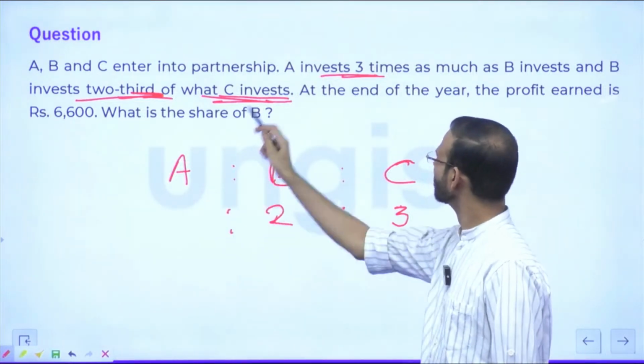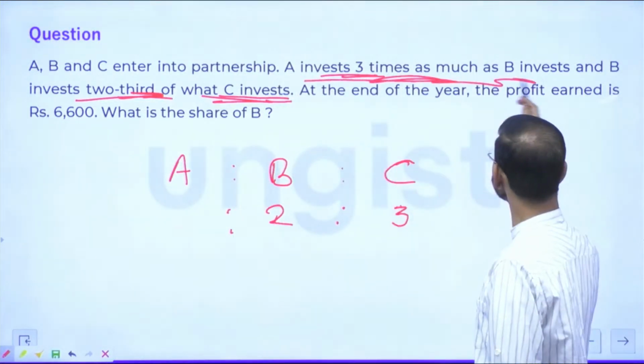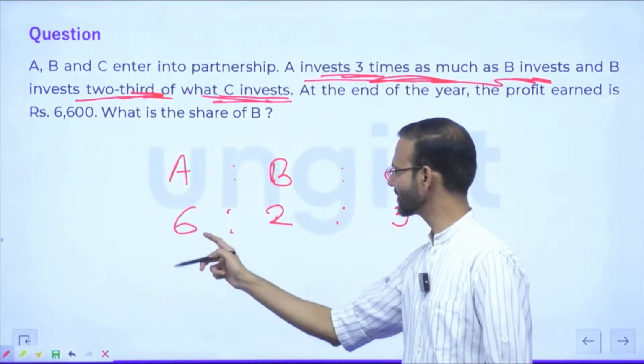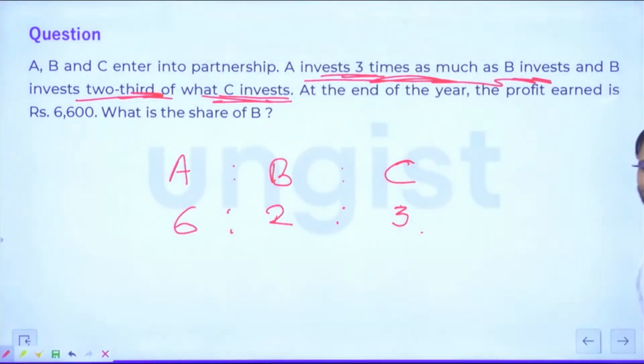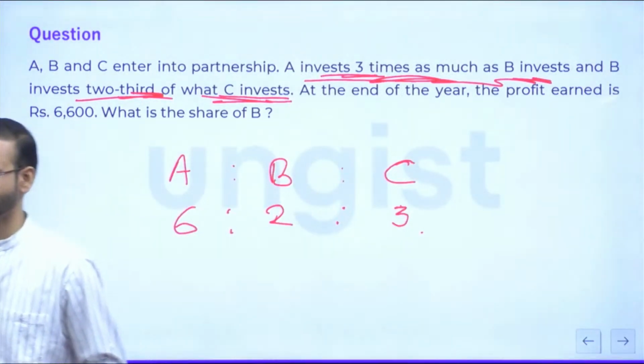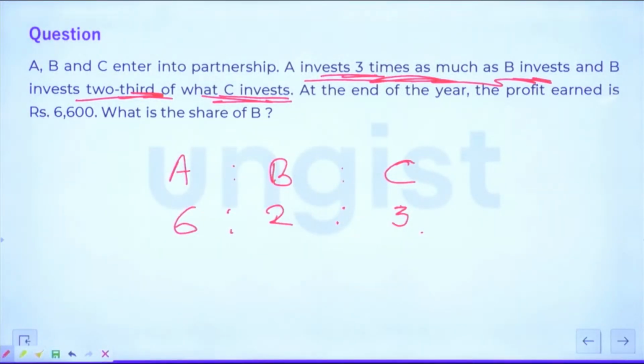Now A invests 3 times as much as B. 3 times of this, 6. Guys, this is the ratio of their investment. Read the question, please. Read the question, everyone. Just read the question. Is it clear?